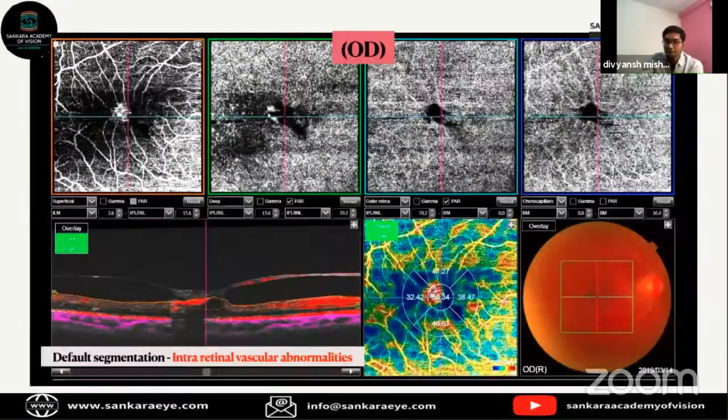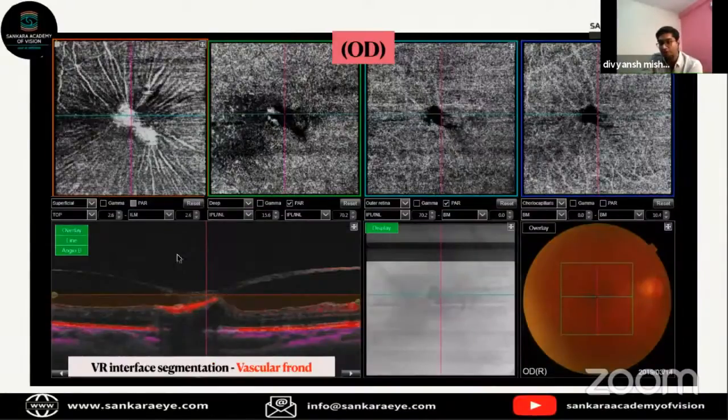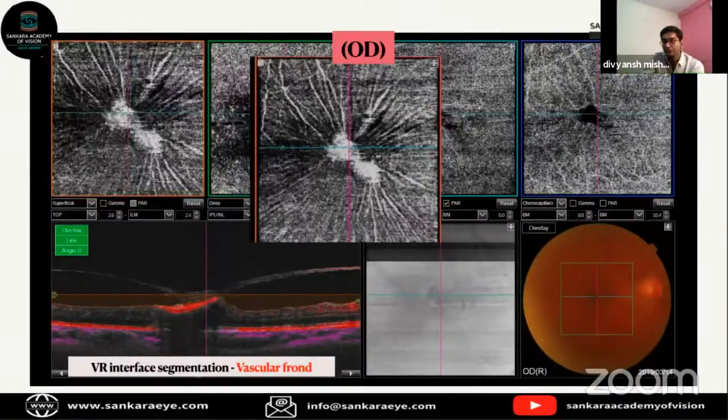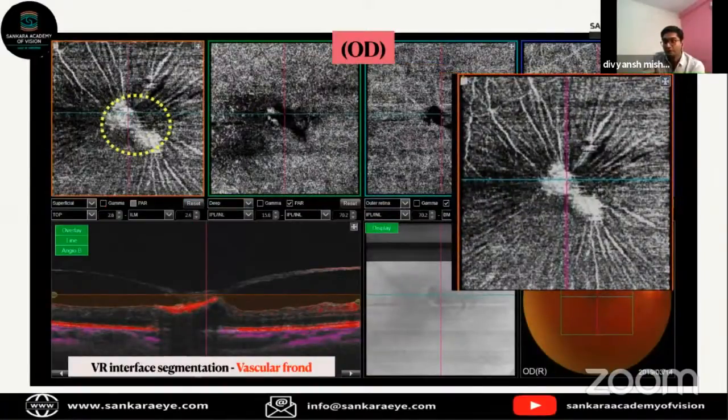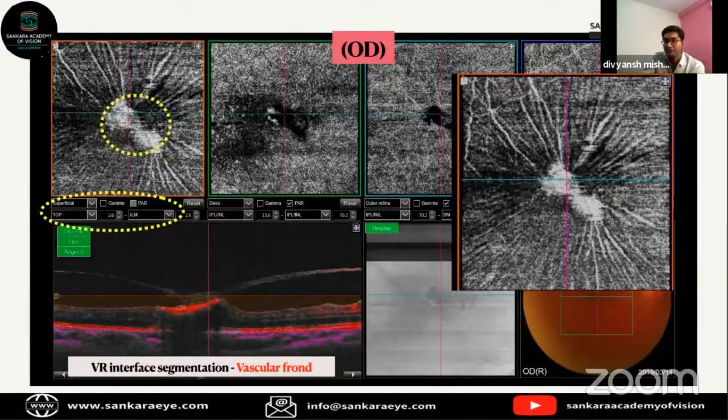These were the OCTA scans, in which we can see certain intraretinal abnormalities in the superficial slab. These are the default slabs in the Topcon machine which we have. When we changed to manual segmentation, where we moved it to the vitreoretinal interface, because there is no vitreoretinal slab per se in a Topcon machine, we can see certain loops of blood vessels or fronds of vessels at the fovea. Just to reiterate, this was a manual segmentation which we changed and identified.